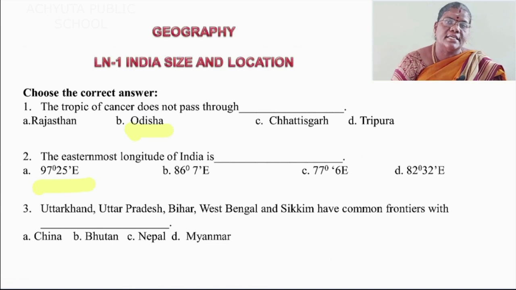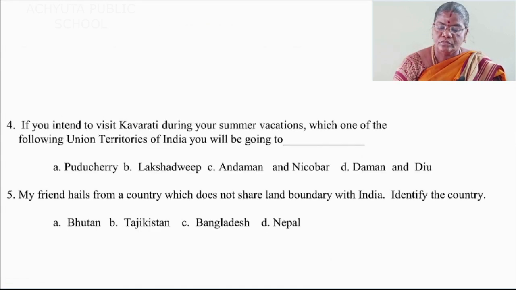So which is the correct answer here? Nepal. Nepal is the correct answer. So once again I will repeat the question. Uttarakhand, Uttar Pradesh, Bihar, West Bengal and Sikkim have common frontier with dash. China, Bhutan, Nepal, Myanmar. So Nepal is the correct answer.